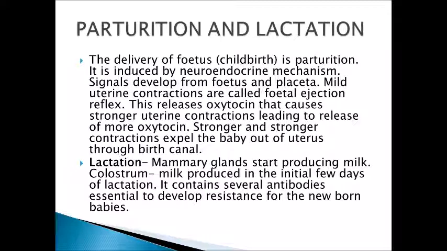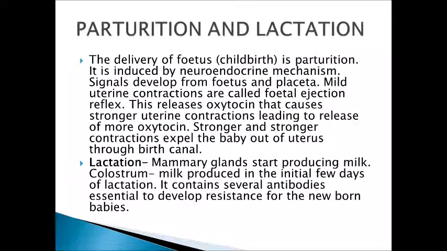So, the first mild uterine contractions cause the release of oxytocin. That oxytocin causes stronger uterine contractions and these stronger uterine contractions cause more release of oxytocin. Thus, stronger and stronger contractions expel the baby out of the uterus through the birth canal. So, this is nothing but parturition.